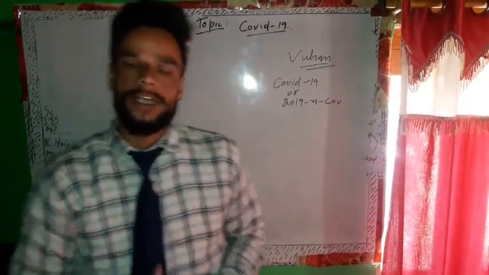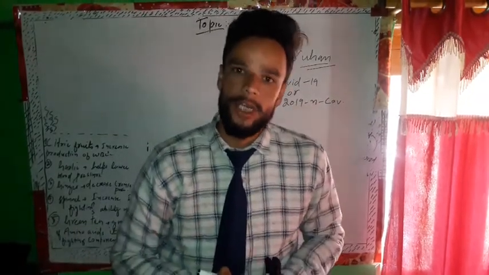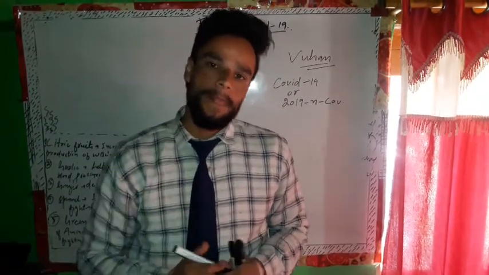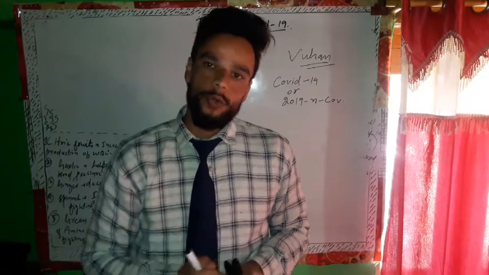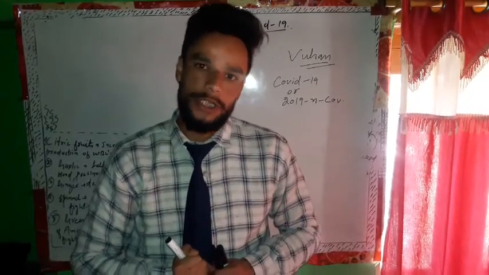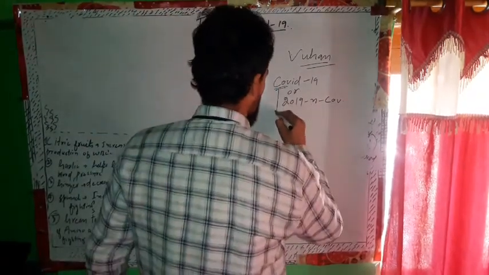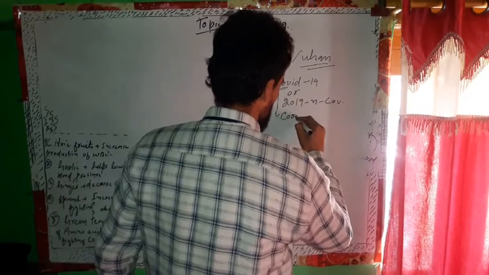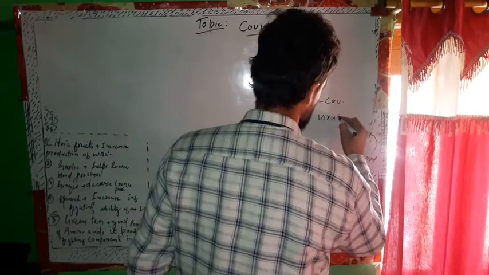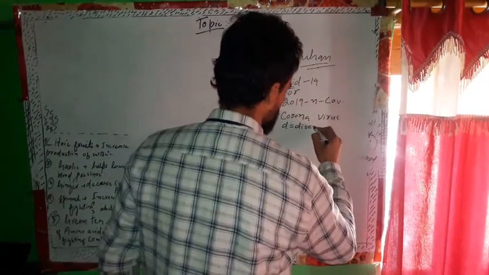Most of the students and most of the people are asking me the same question: why has this disease been given the name coronavirus or COVID-19? Because when we look at the virus under the microscope, it has a crown-like appearance on its head. That's why we call it COVID-19 or coronavirus. CO stands for corona, VI stands for virus, D stands for disease. Coronavirus disease.